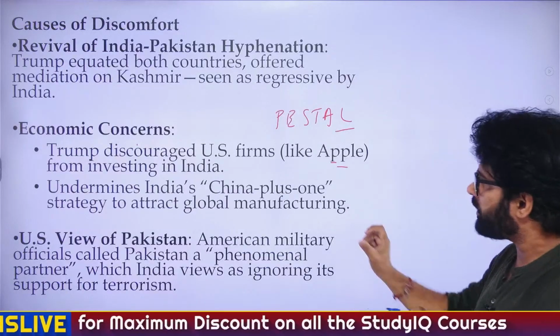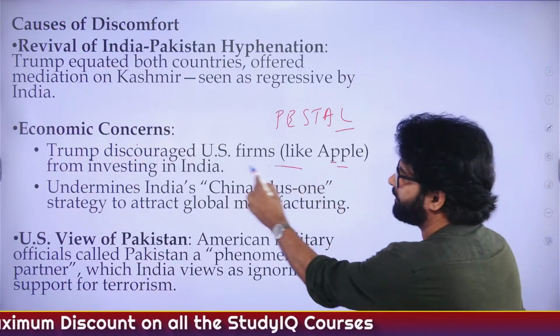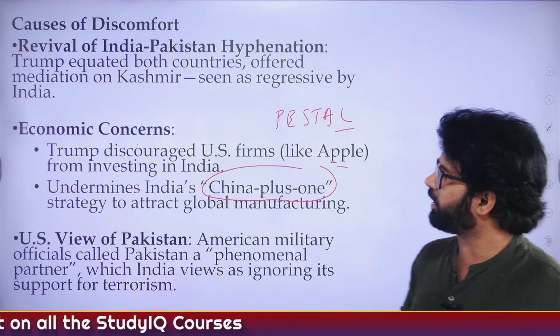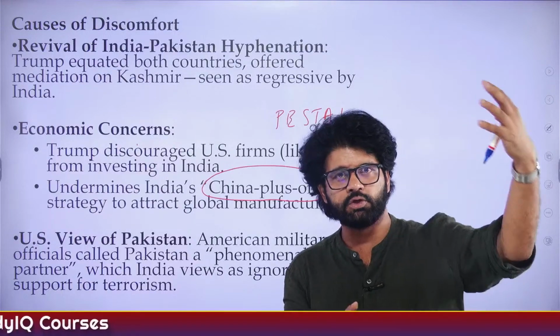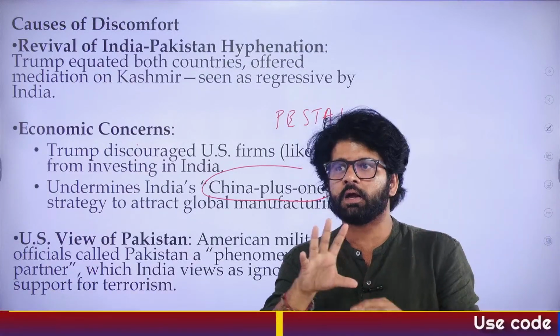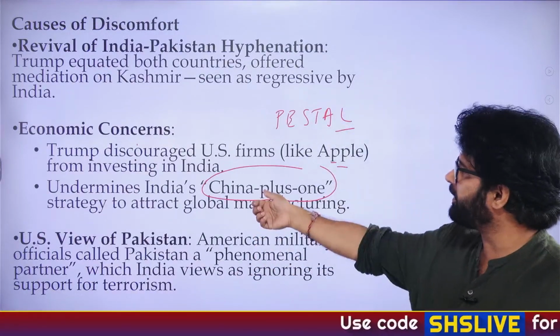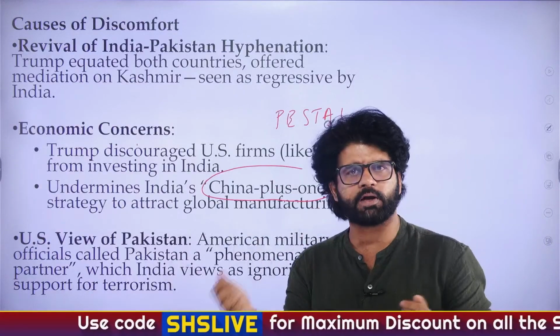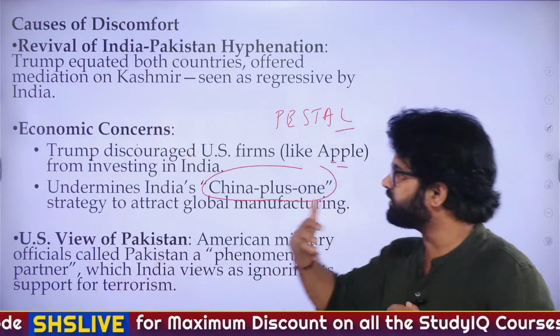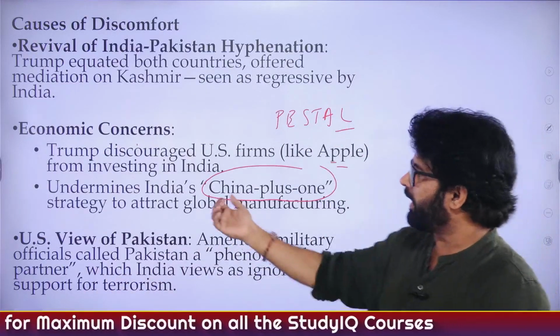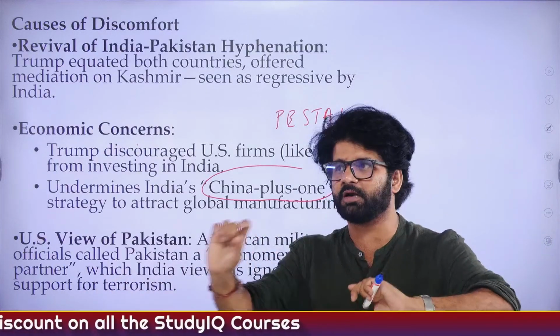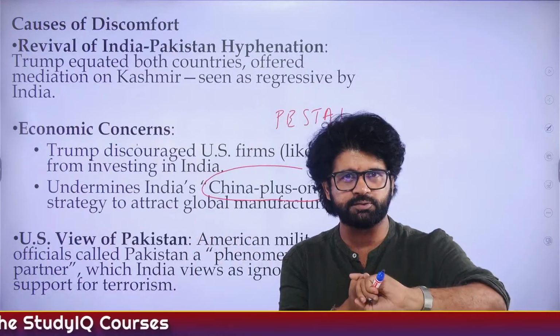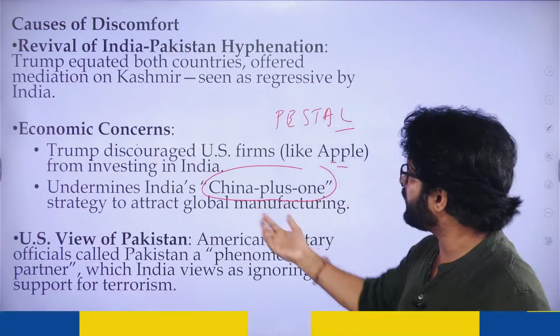There is a particular initiative which you will hear a lot about, China Plus One. What is this China Plus One model? European countries, the US, etc., at one point of time were too dependent on China for manufacturing. Anything built, even Apple products, were built in China. So they started looking for alternatives, and there came the picture of China Plus One, that we cannot just rely on China as the manufacturing center of the world. We have to look at other alternatives.